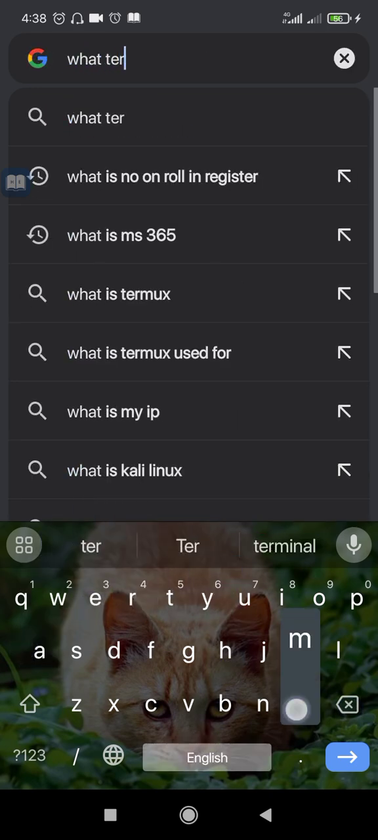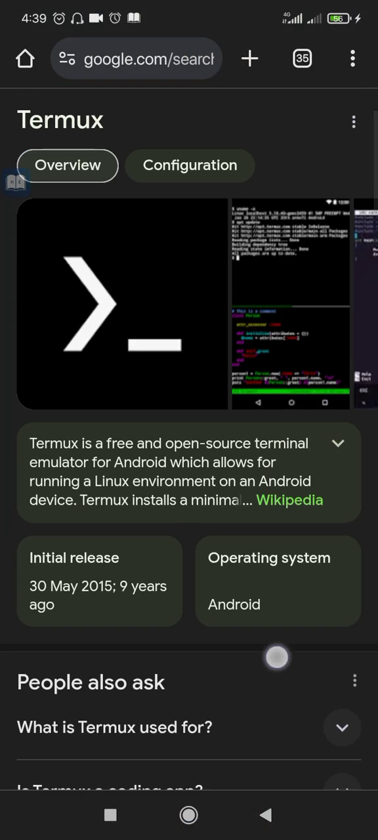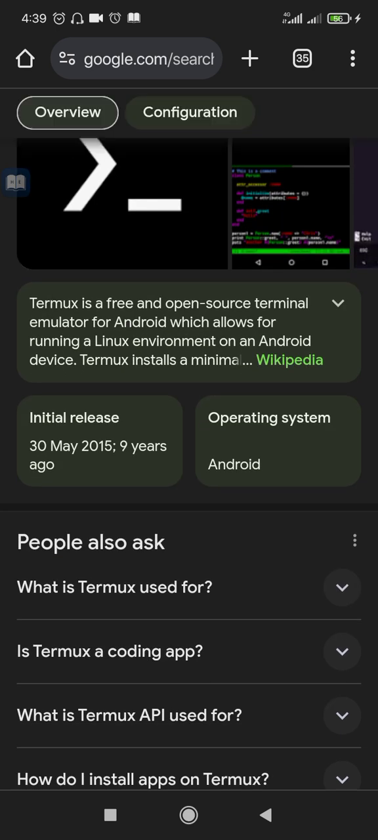What is Termux? As you can see, Termux is a free and open source terminal emulator for Android which allows for running a Linux environment on an Android device. So kun ga shi wannan Termux ɗin ana amfani da shi ne as a terminal emulator for Android, allowing the user to run a Linux environment. When you are using Termux, it's like you are using a Linux environment.